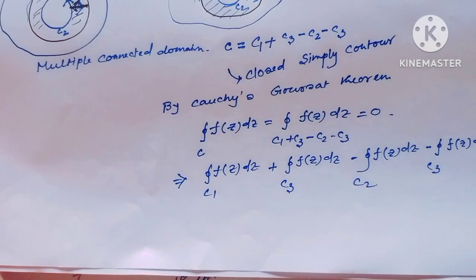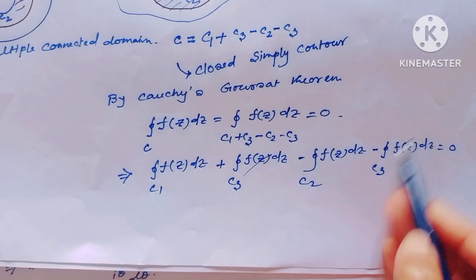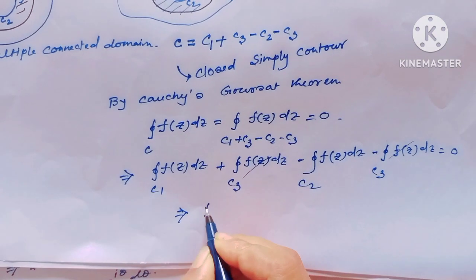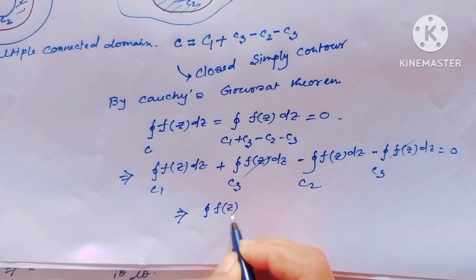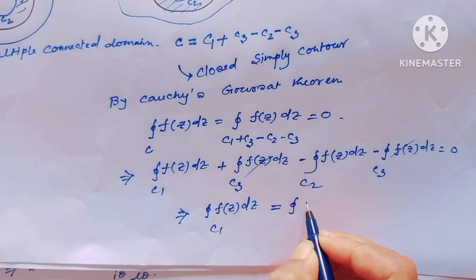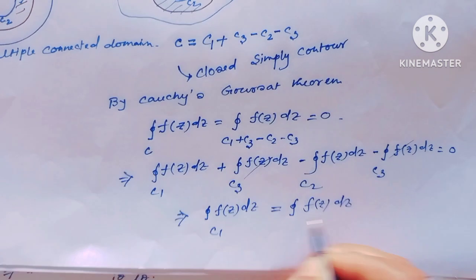And notice the path, here this part and this part would be cancelled. That implies integration f(z) dz around C1 equals integration f(z) dz around C2.